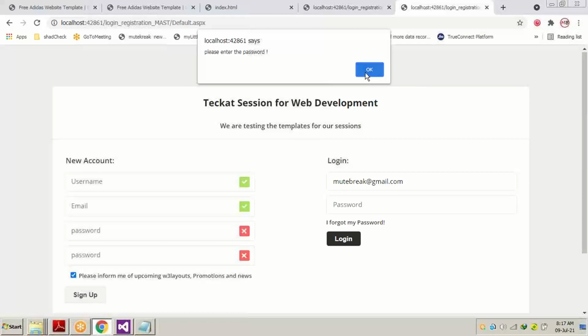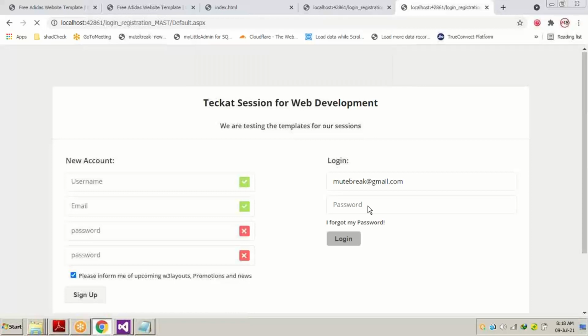Because we have written the coding in JavaScript, on the client side. We press OK and we write the password, whatever password you like. Now, if we press the login button, you can see that the page is going to refresh, because the JavaScript validation is over and the conditions are fulfilled. Now it's not going to show any alert box, because the alert was for an empty text box for the user ID and password. Now both text boxes are filled by the user.